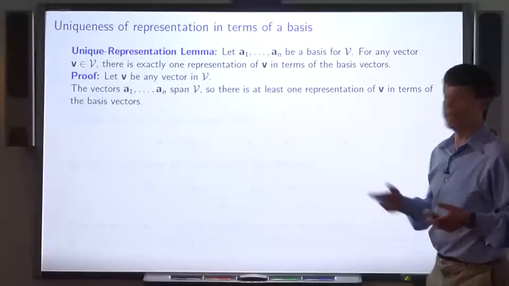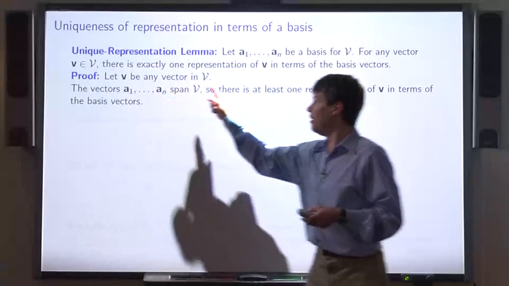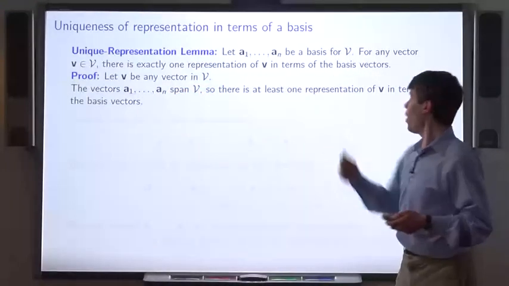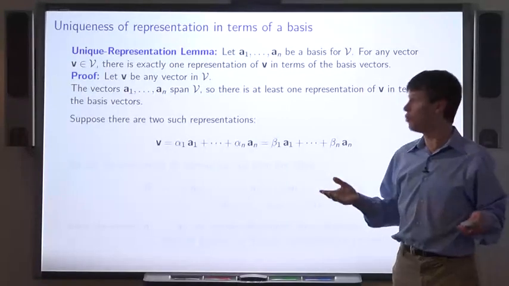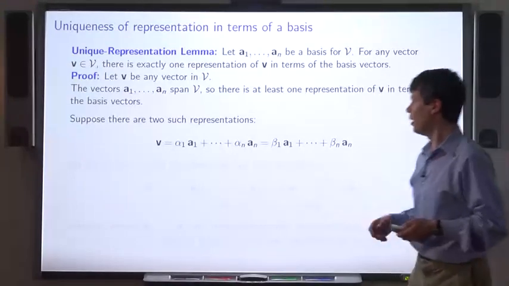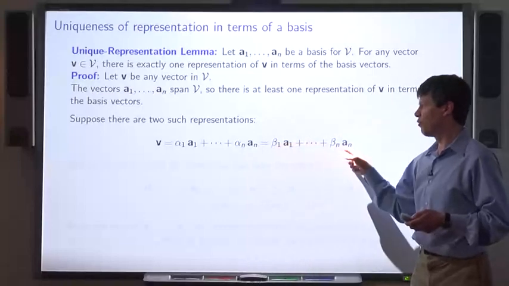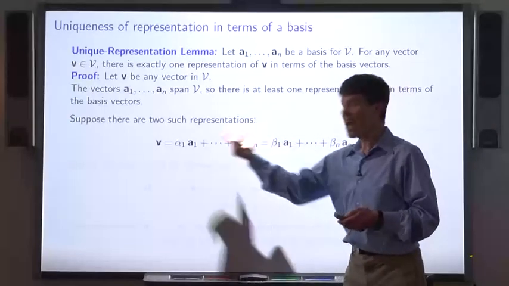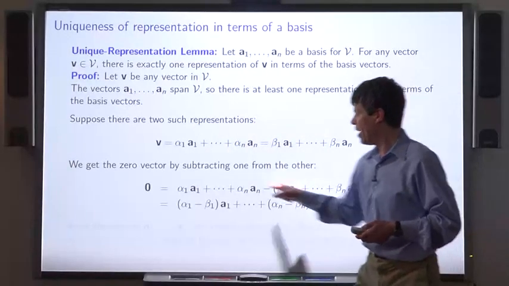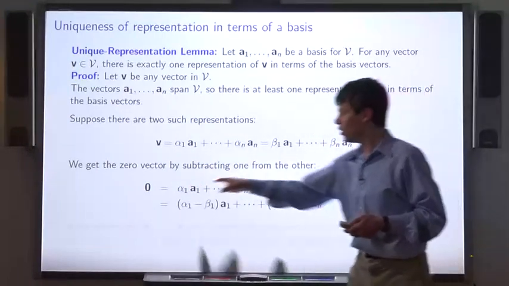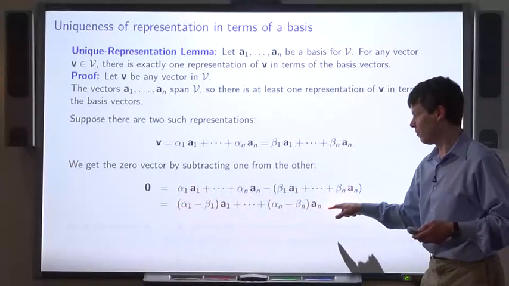So here's the proof. Let v be any vector in the vector space. Now, the vectors A1 through AN span the vector space, so there's at least one way of representing v as a linear combination. Suppose there are two such representations, with the coefficients alpha 1 through alpha n and the coefficients beta 1 through beta n. Now, by subtracting one from the other, we get the zero vector. And now by collecting coefficients corresponding to the same vectors, we get 0 as this linear combination.